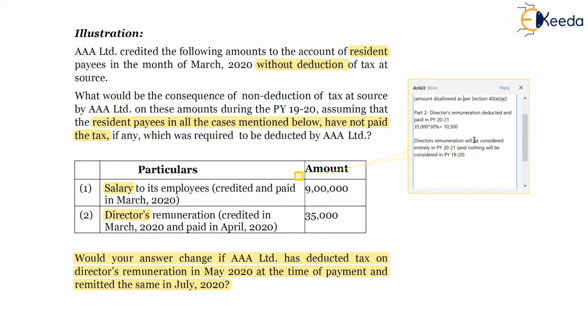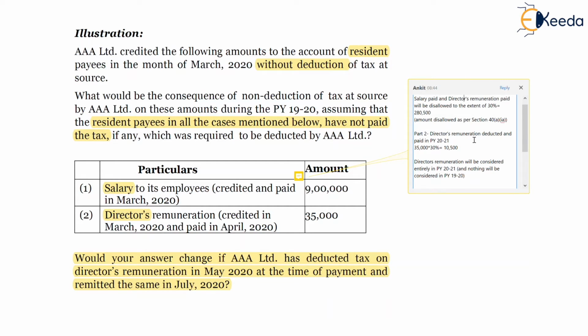So in part 1, at least 70% of the amount, 70% of 35,000, was eligible for deduction in the hands of AAA Limited. Now in the second part, since the amount is deducted in the previous year 2021, even that 70% portion won't be allowed as deduction in 1920. Entirely the 35,000 amount will be allowed in assessment year 2021, provided taxes are also paid in the previous year 2021.